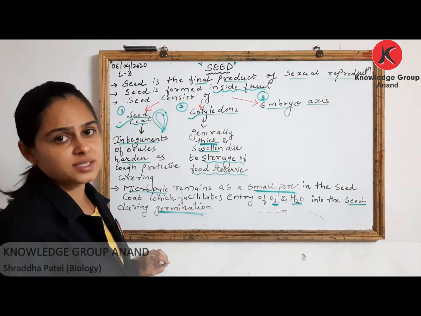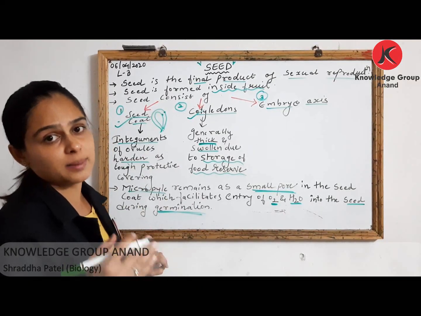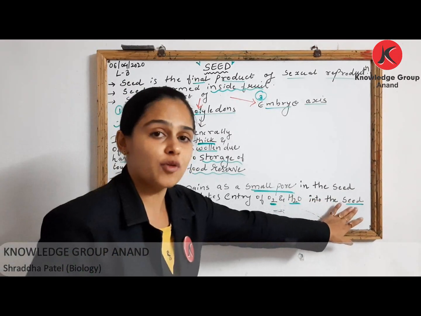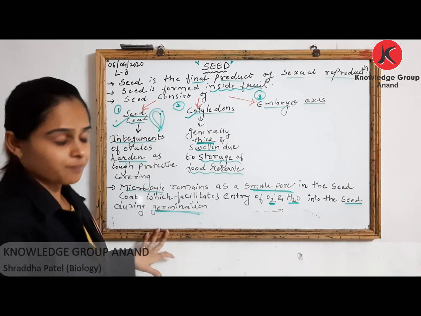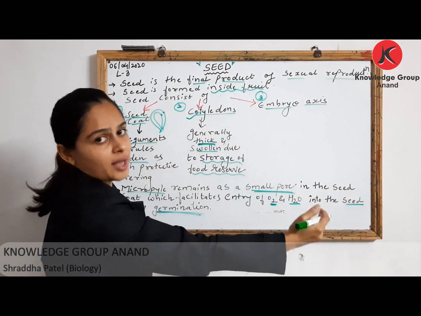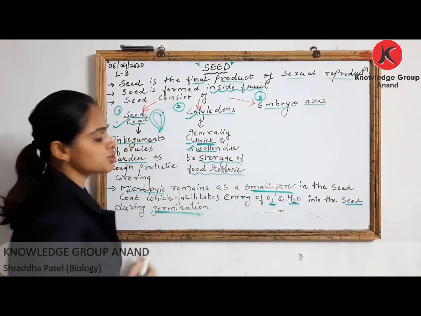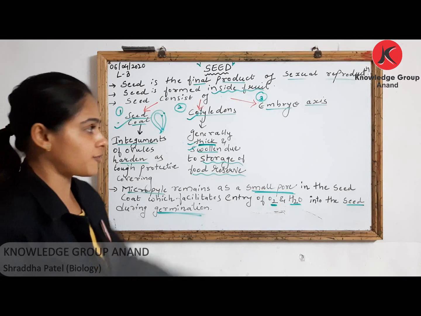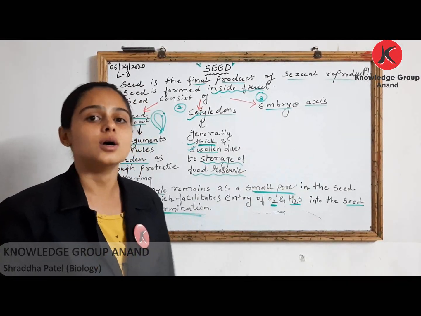It acts as your reserve food material, right, which plays an important role for supplying nutrition at the time of seed germination. Okay, so cotyledons, either 2 or 1, are generally thick and swollen due to storage of food reserve. And embryo axis we have discussed earlier, that is radicle and plumule.